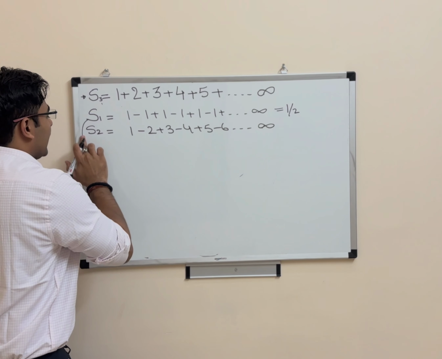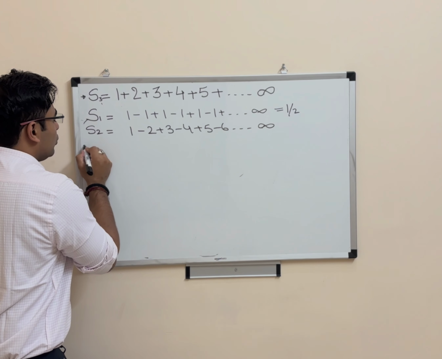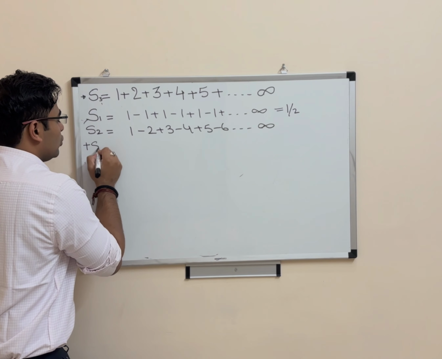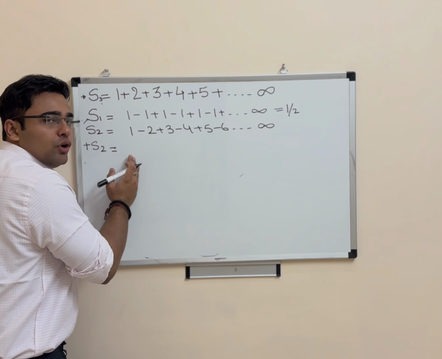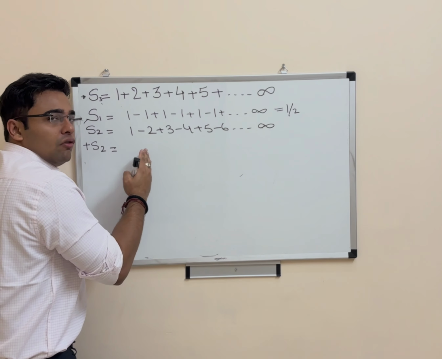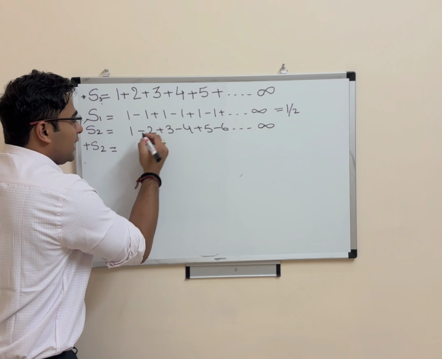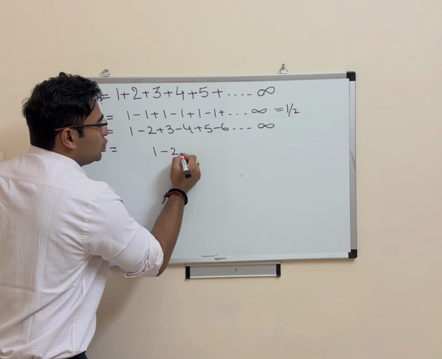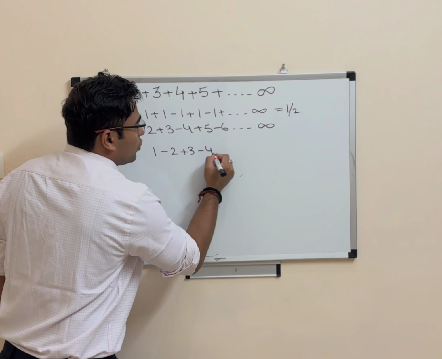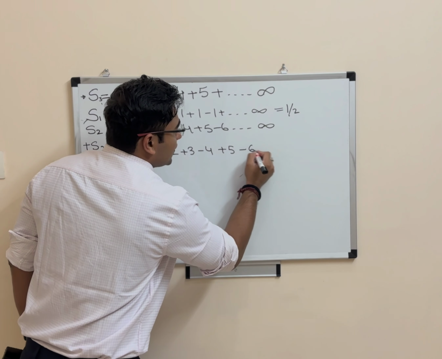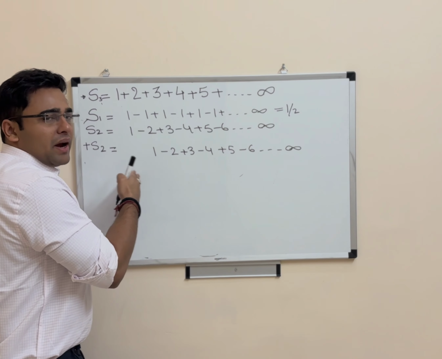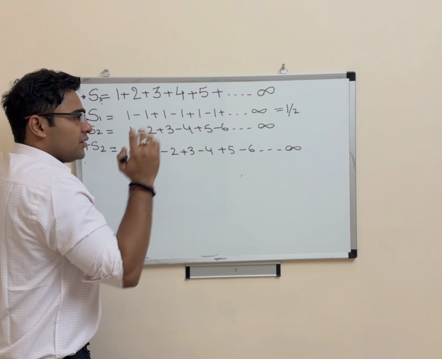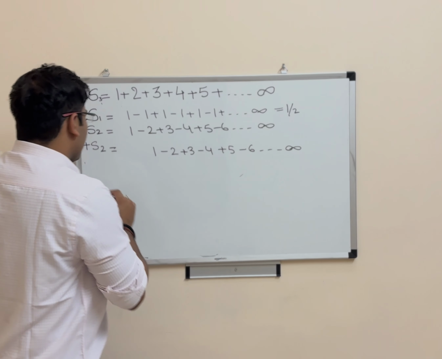In order to find S2, what I am going to do is add S2 with S2 only, but I am going to shift one place to the right, that is 1 minus 2 plus 3 minus 4 plus 5 minus 6 up to infinity. And when it is addition, it doesn't matter whether you shift it here or there, so it is the same.